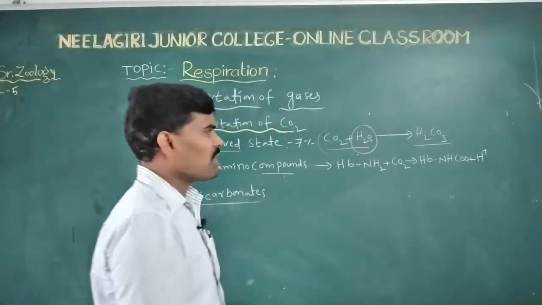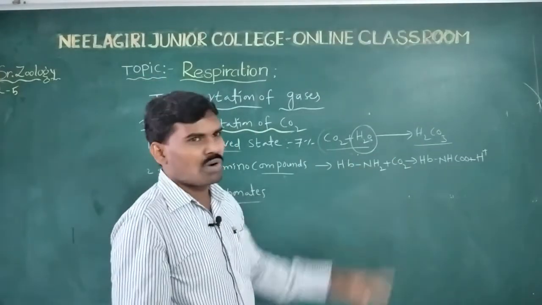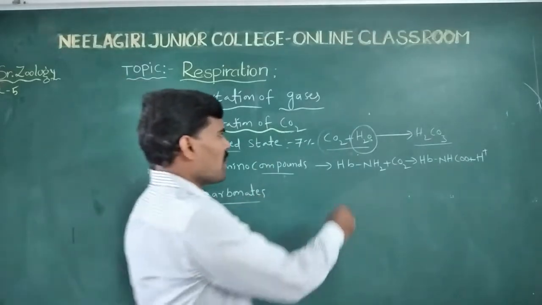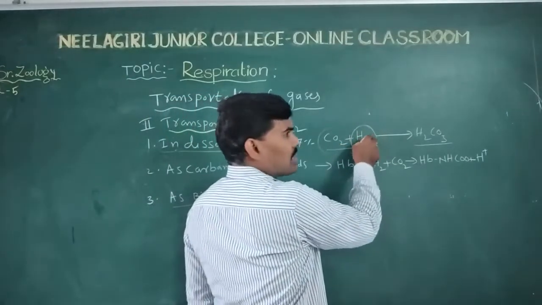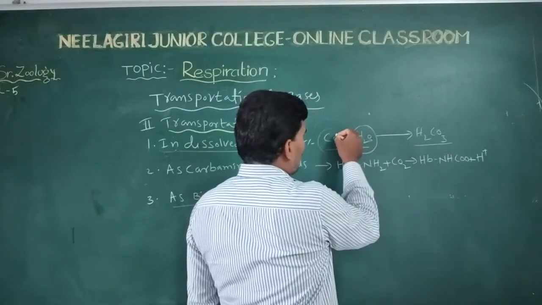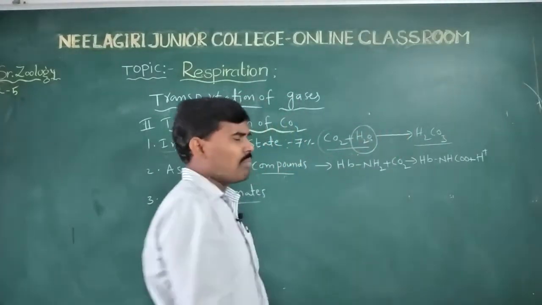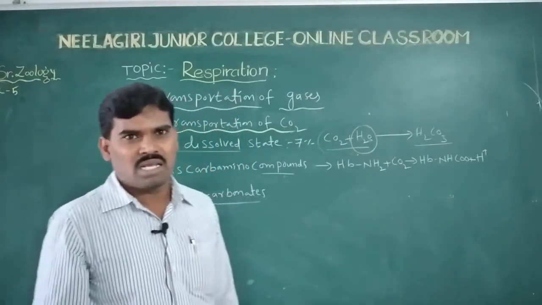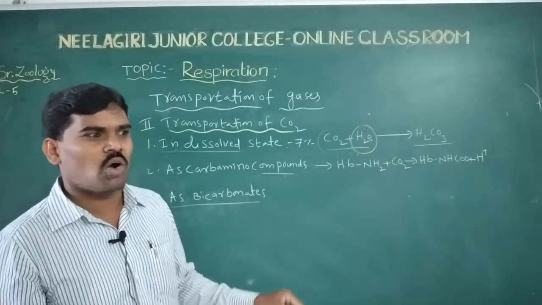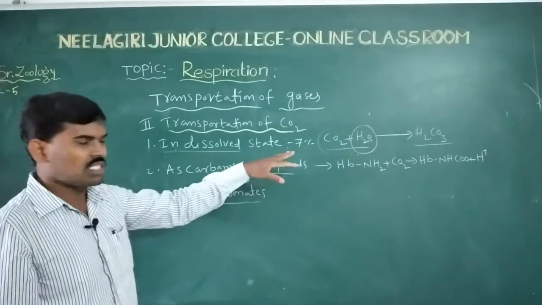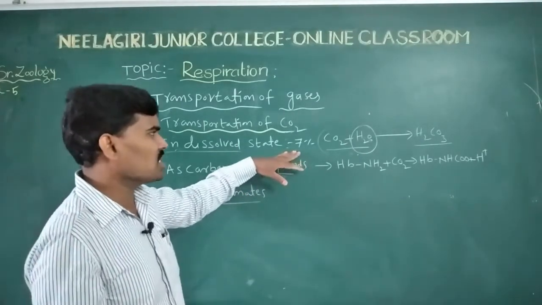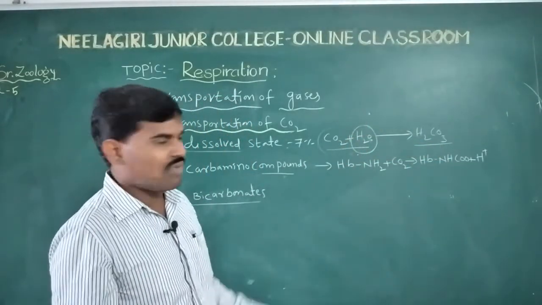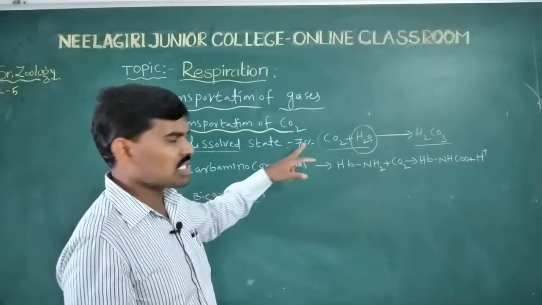This is only 7% of the carbon dioxide transportation. Carbon dioxide dissolved in water combines with water and forms carbonic acid. What percentage of transportation is this? Only 7% through carbonic acid formation.